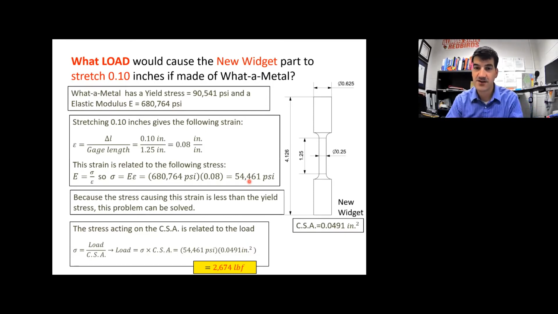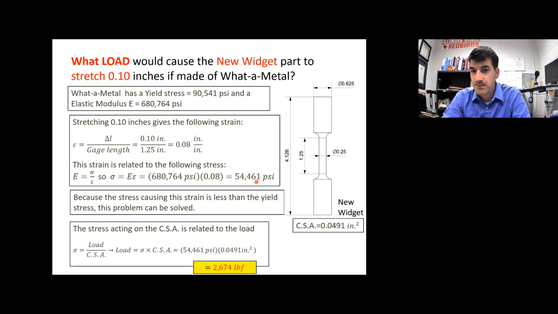Now, remember, the first time in the problem that you find the stress, stop and compare the stress in that problem to the yield stress. Does this exceed the yield stress? Here's the yield stress. No, it doesn't. We're below the yield stress. So good, we can proceed and we can finish the problem.